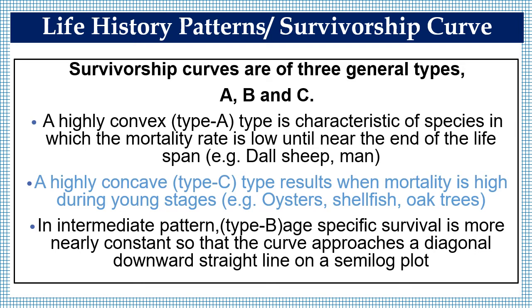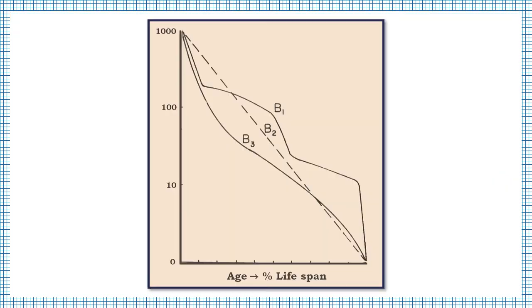The intermediate pattern, type B: here the age-specific survival is more nearly constant, so that the curve approaches a diagonal downward straight line on a semi-log plot. This is referred to as B. So B, what we see here, is again of three different types. The subtypes are B1, B2 and B3. So we'll explain about B1, B2 and B3 in the next slide.